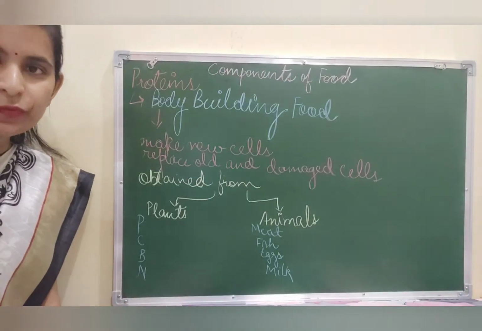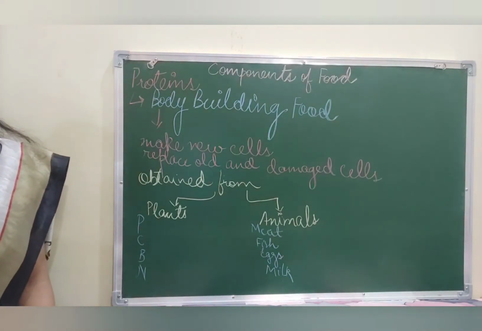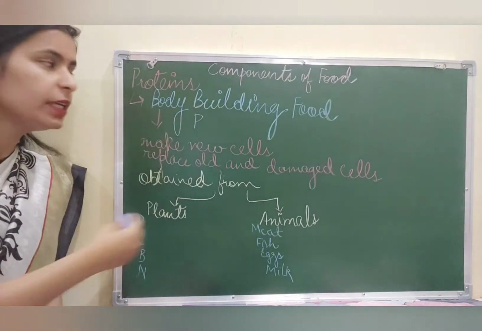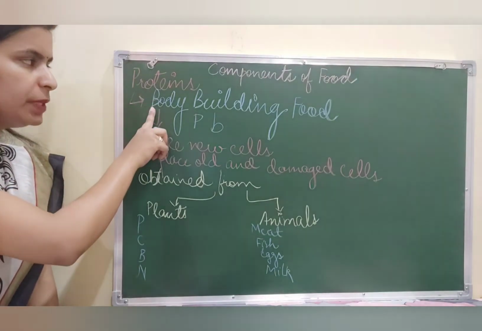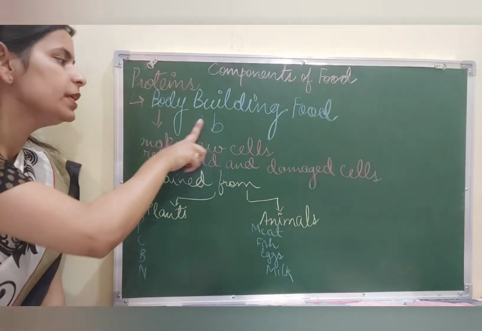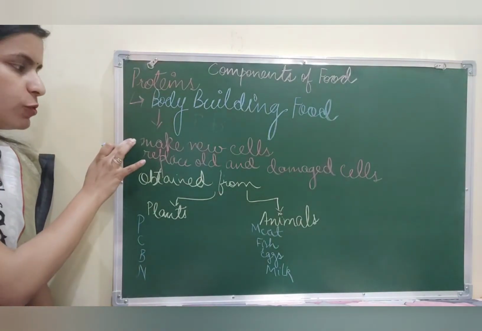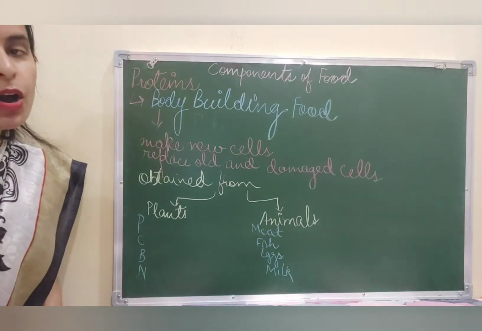After discussing fats, let us discuss proteins, which are also known as bodybuilding food. So children, I have told you a short form to remember it. This is how you write P and this is how you write B. Isn't it? So from P you will remember B. Proteins are bodybuilding food. Now what do they help to do? They help to make new cells. They help to repair old and damaged cells of your body.